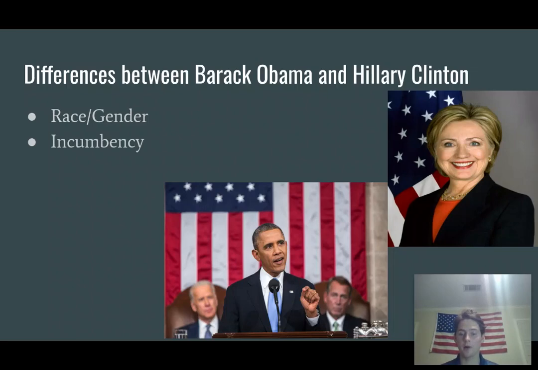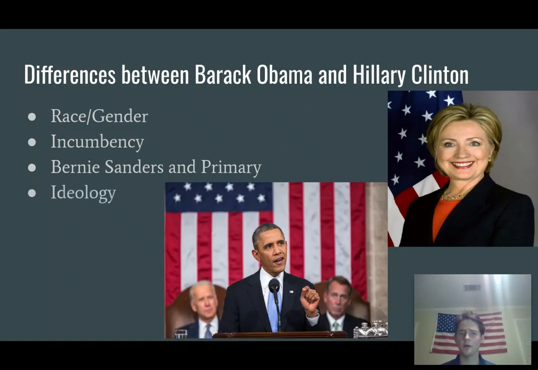Secondly, Barack Obama had the incumbency advantage in 2012. He was already president, so he was a known quantity. And just based on the history of elections, being an incumbent does give you a unique advantage. Obviously, Hillary Clinton was not an incumbent. And also, in 2016, there was a very nasty Democratic primary with Bernie Sanders, and a lot of Bernie Sanders supporters did not come out and vote for Hillary Clinton. You probably didn't see this as much in 2012.